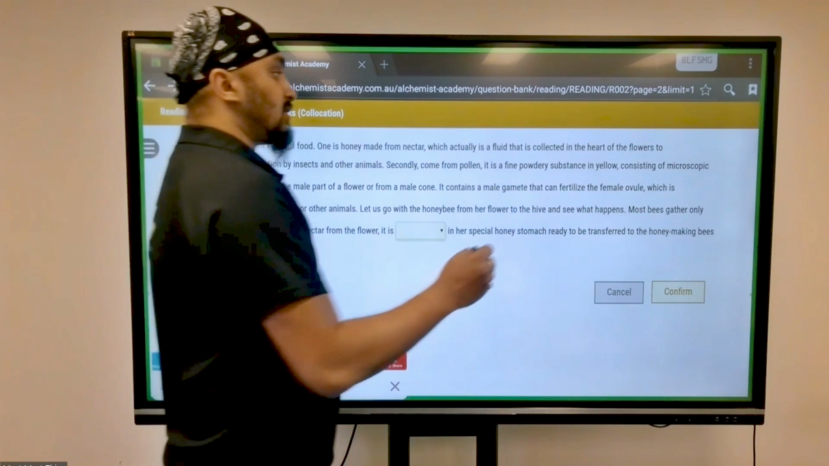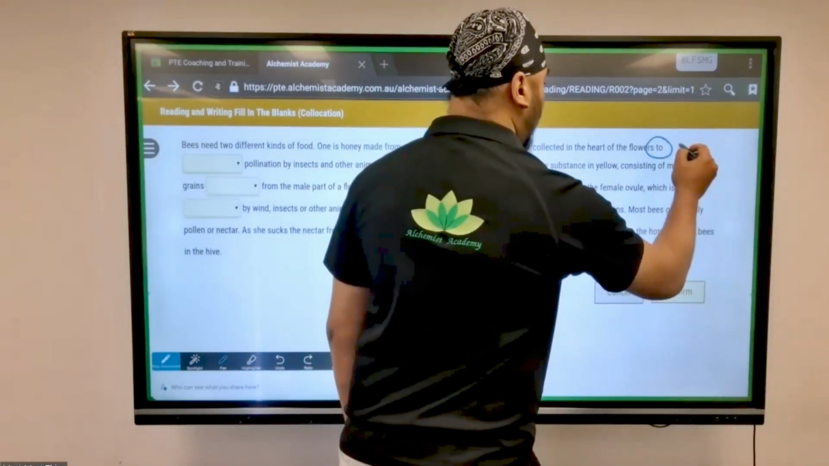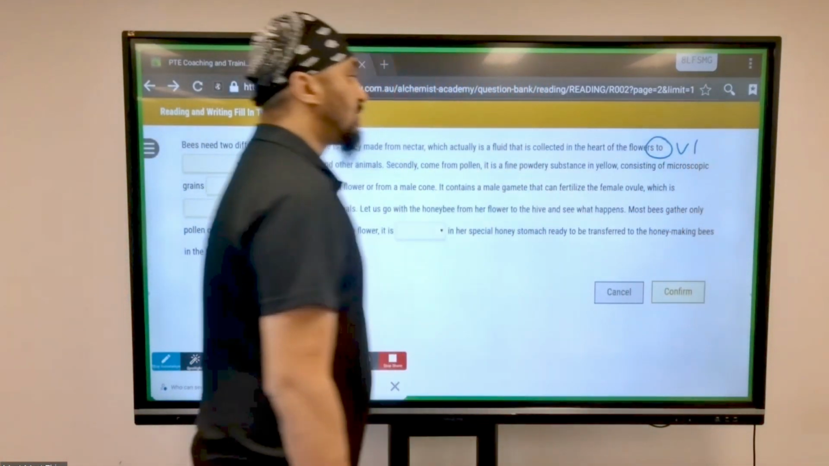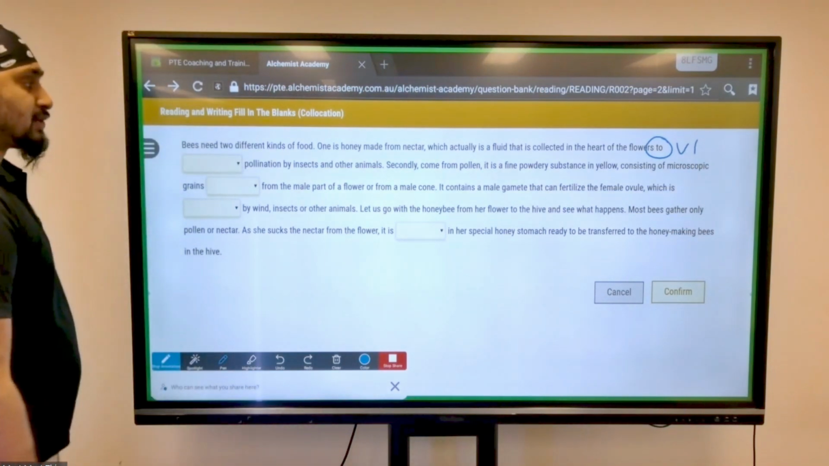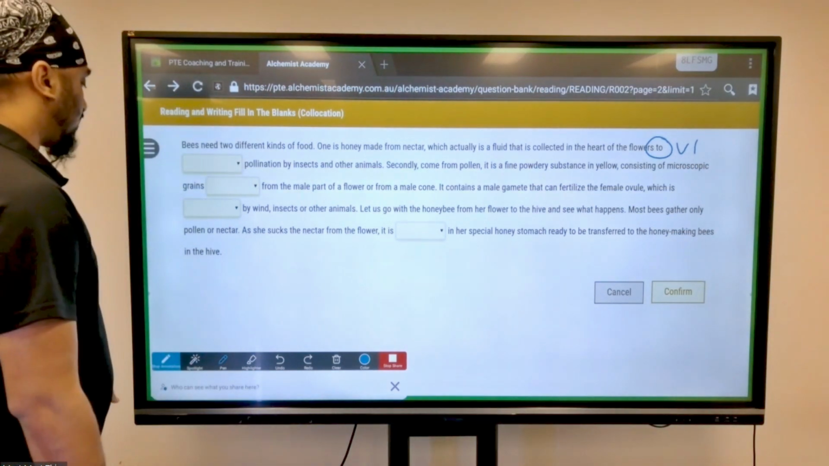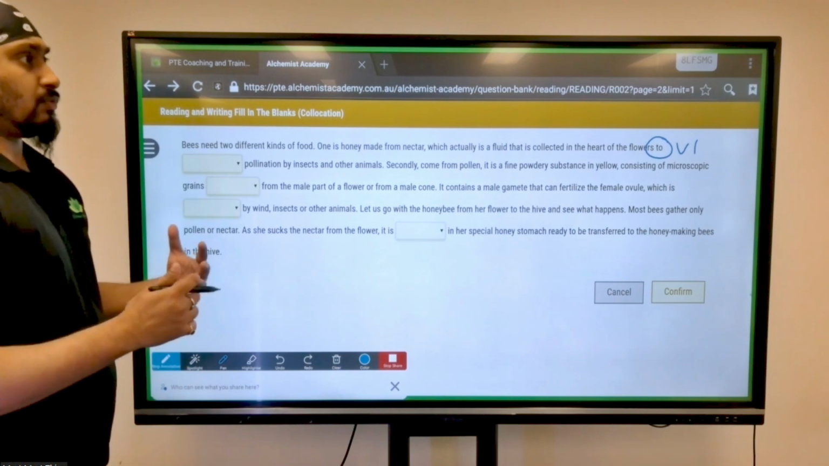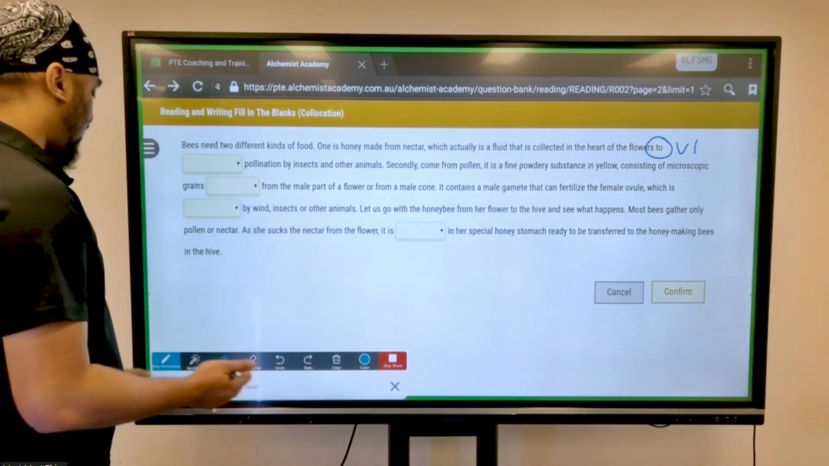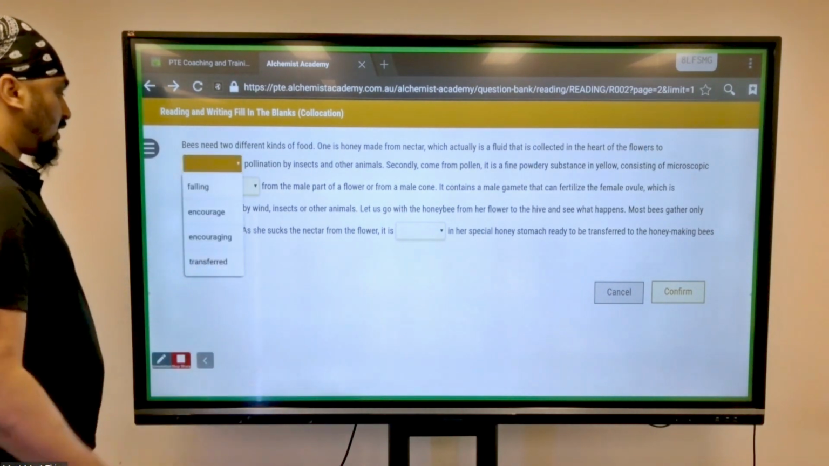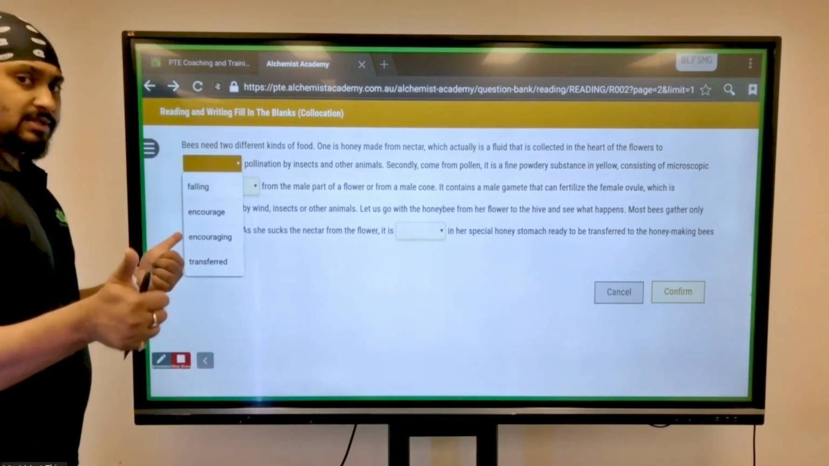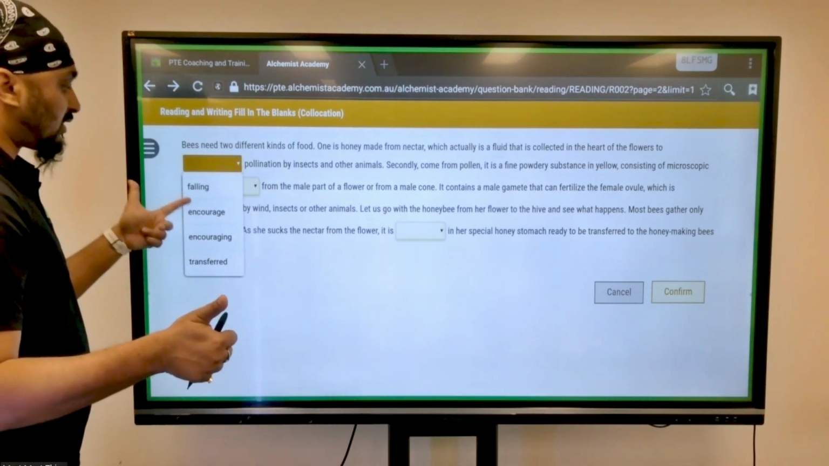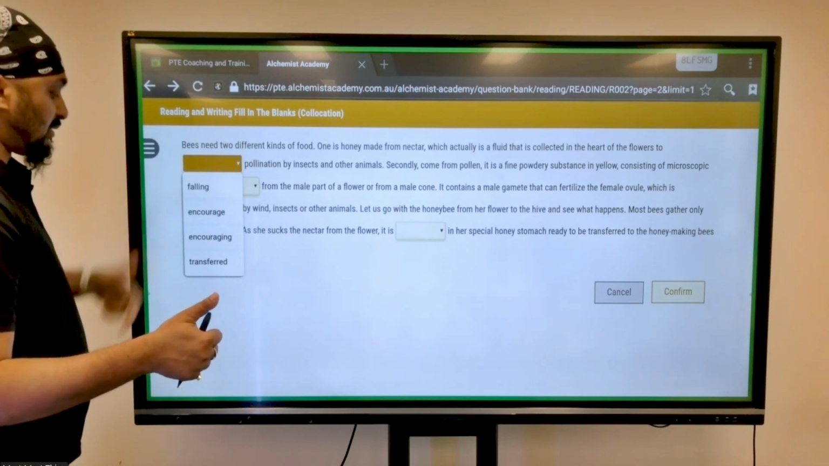Two, this is interesting. After the word "to," you need a verb in the first form, right? To dash pollination by insects and other animals. To start, to facilitate, things like that. I could just make a guess of these words. So we can't say "falling" because it's not a verb in the first form, and then "encouraging" follows the same rule. So these two are eliminated.